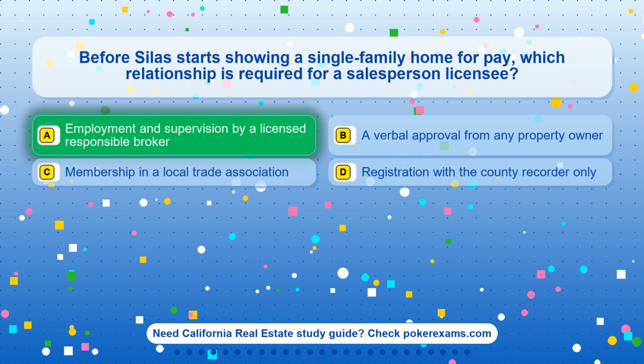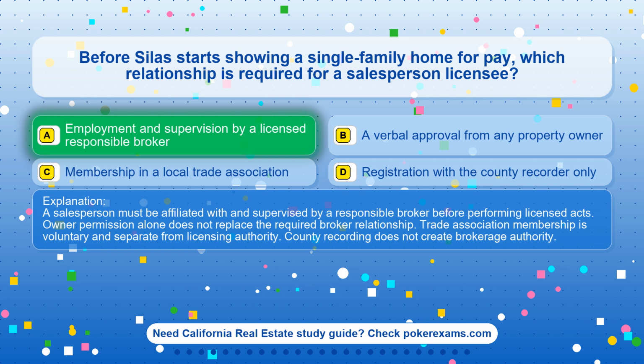The correct answer is option A. Employment and supervision by a licensed responsible broker. A salesperson must be affiliated with and supervised by a responsible broker before performing licensed acts. Owner permission alone does not replace the required broker relationship. Trade association membership is voluntary and separate from licensing authority. County recording does not create brokerage authority.